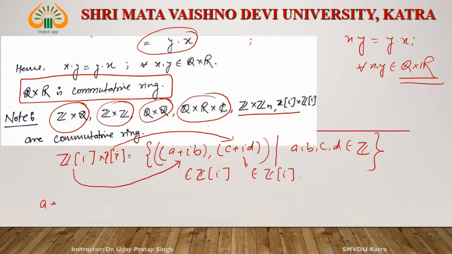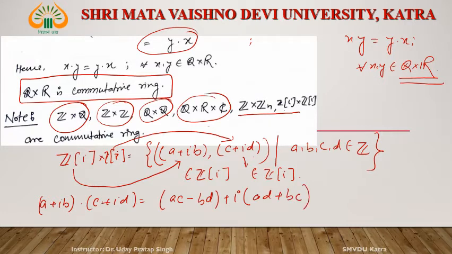So this is commutative. Why? Since (a plus ib) multiplied by (c plus id) is equal to (ac minus bd) plus i(ad plus bc). This can be written as (ca minus db) plus i(da plus bc), and you can easily verify that this is (c plus id) into (a plus ib).